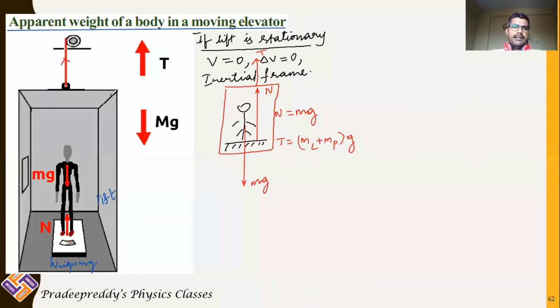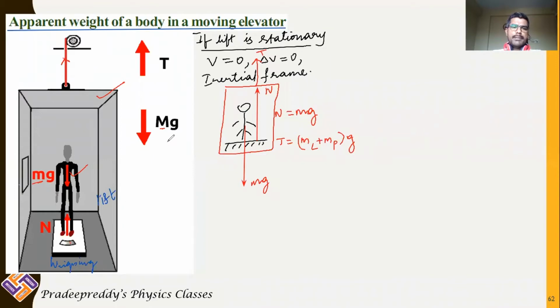To this string you are attaching a lift, and in that lift you have a person. Overall tension is in upward direction. There will be a gravitational force acting in downward direction. So this tension is balanced by both. Mass of the person is included within the lift.